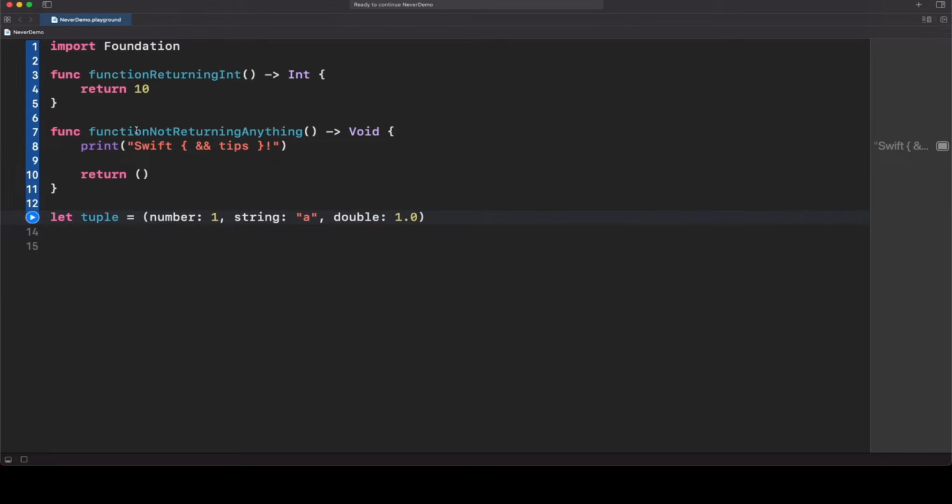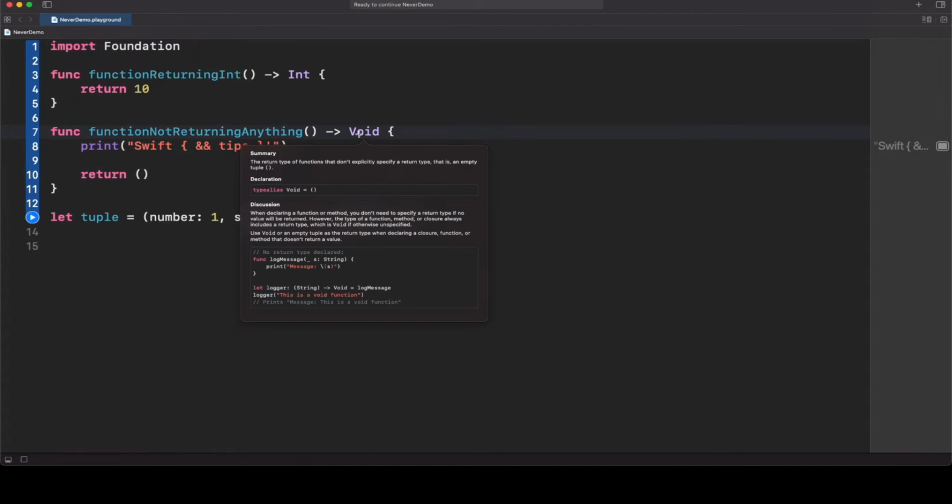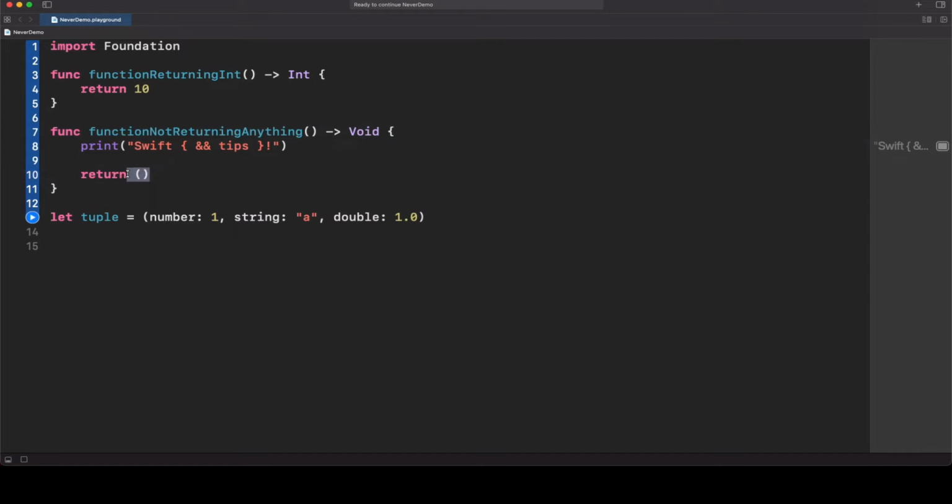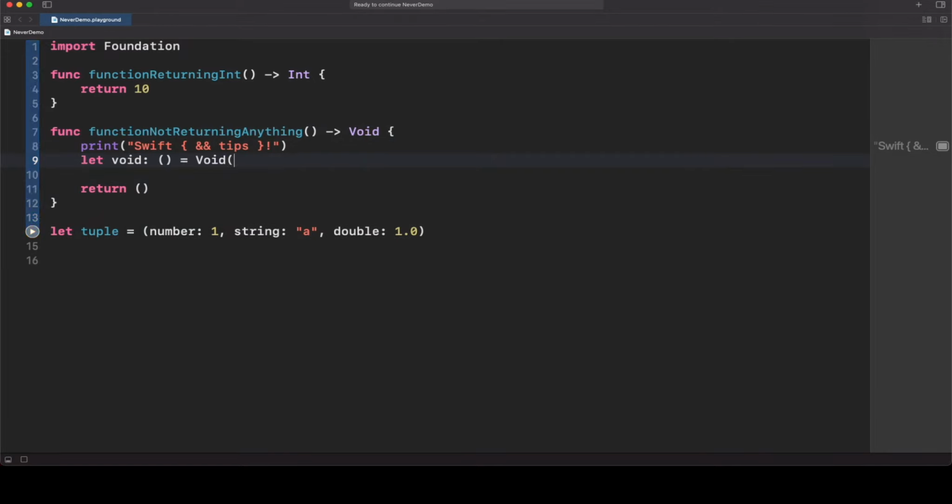But let's go back to our example. So we already know that we are returning an empty tuple, because everything that is between parentheses is automatically a tuple. However, you might not have known this, but Void is actually an empty tuple. Yeah, Void is just a type alias of an empty tuple. So in other words, this is correct. And also, this is correct. This is kind of boilerplate, but yeah, you got the idea. Everything in a function must be returned, no matter what.